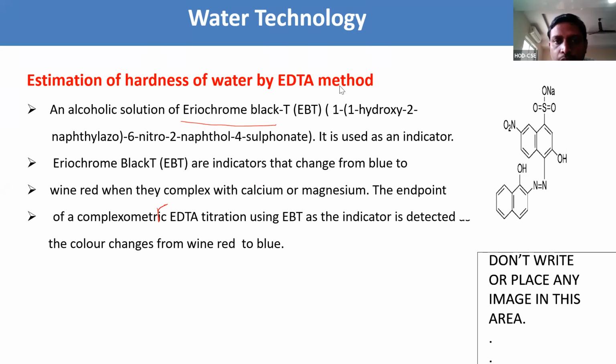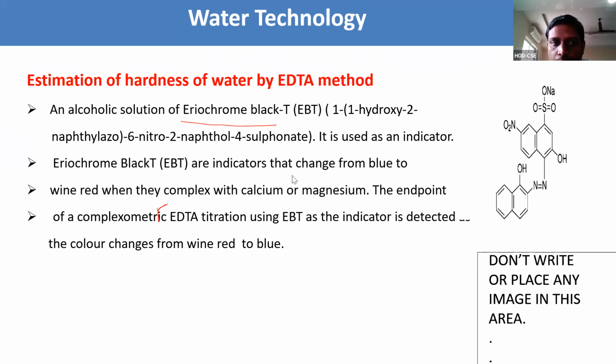It is used as an indicator. Already I said that EBT, Eriochrome Black T, is used as an indicator. EBT is an indicator that changes color, from blue to wine red. Actually, the color of EBT is blue.